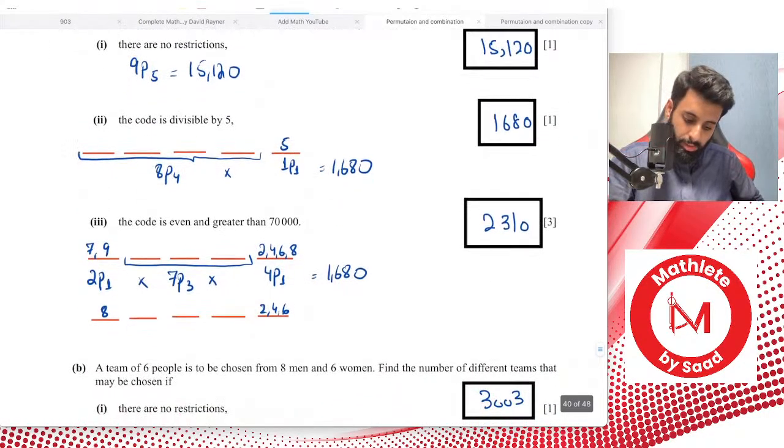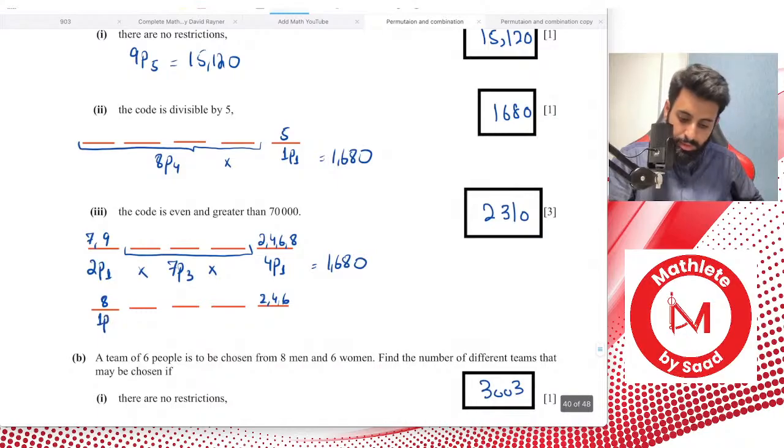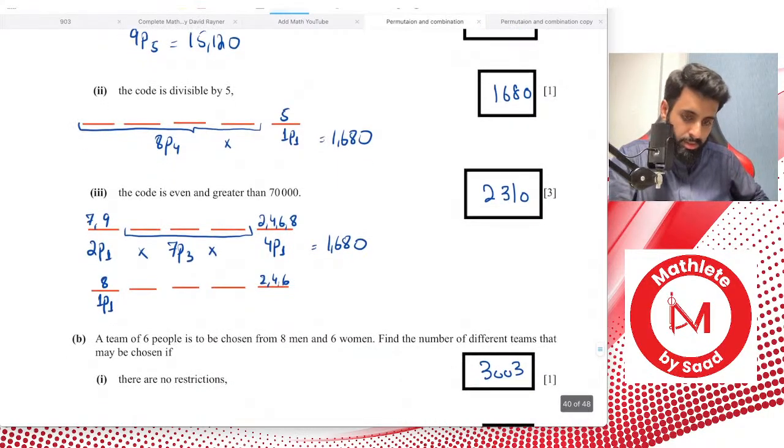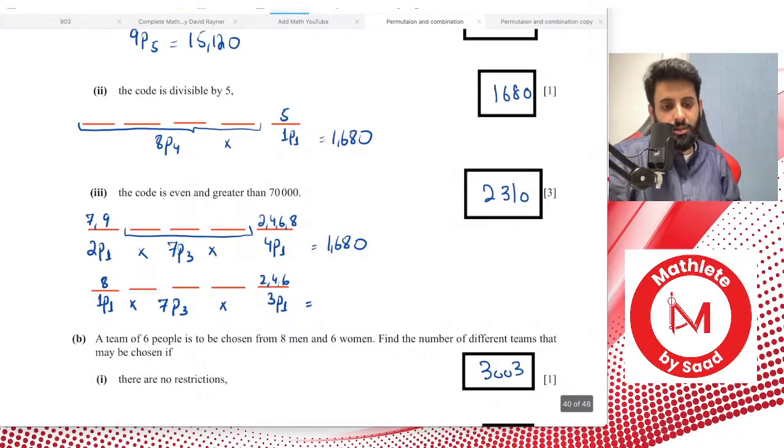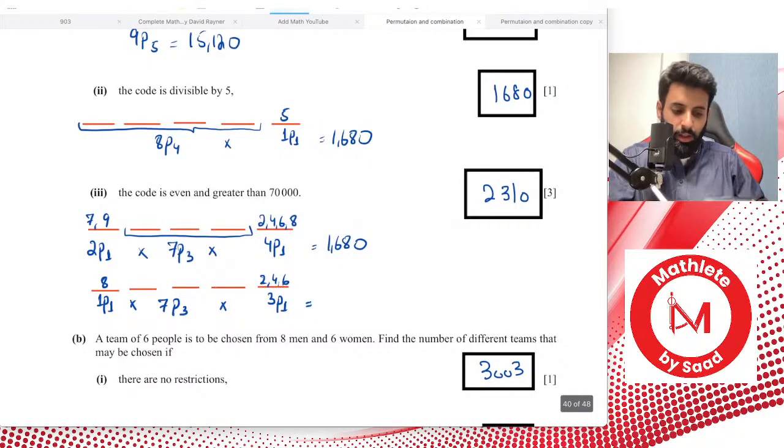In the first digit, you have 1 option to choose from and room for 1 also. In the last digit, you have 3 options to choose from and room for 1 also. In between, anything goes. That means 7P3, because you started off with 9 digits and 2 of them are gone, so you have 7 left and room for 3. So 1P1 into 7P3 into 3P1.